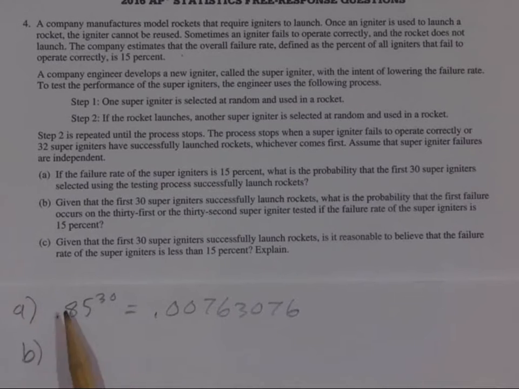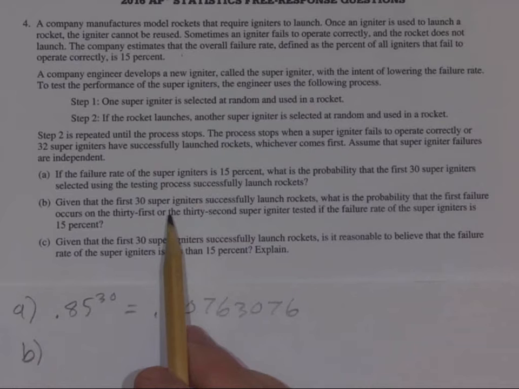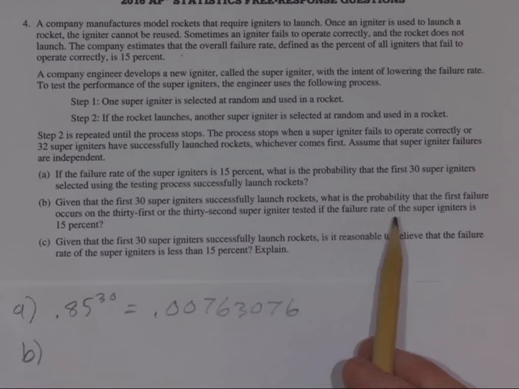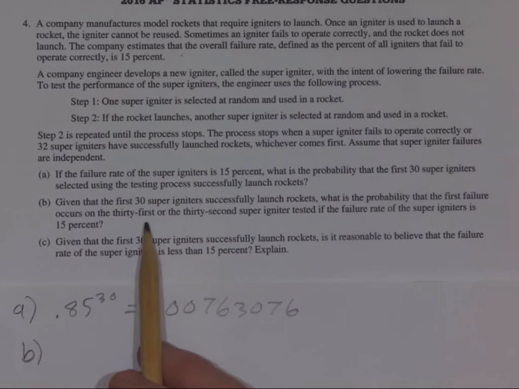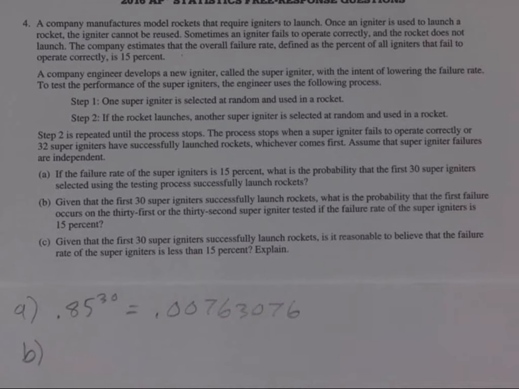So Part B, we have a conditional thing here. It says, given that the first 30 superigniters successfully launch rockets, what's the probability your first failure occurs on the 31st or the 32nd superigniter if the failure rate is 15%? All right, so there's two possibilities here.